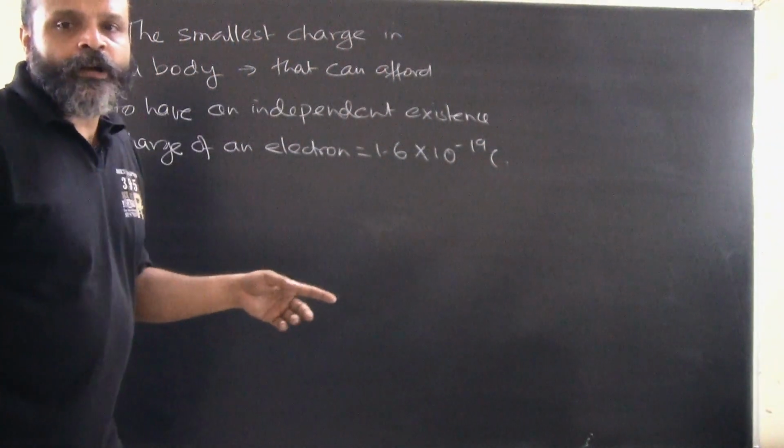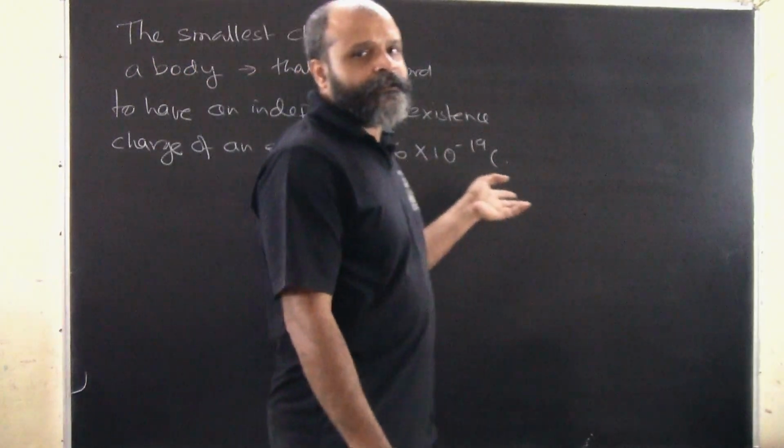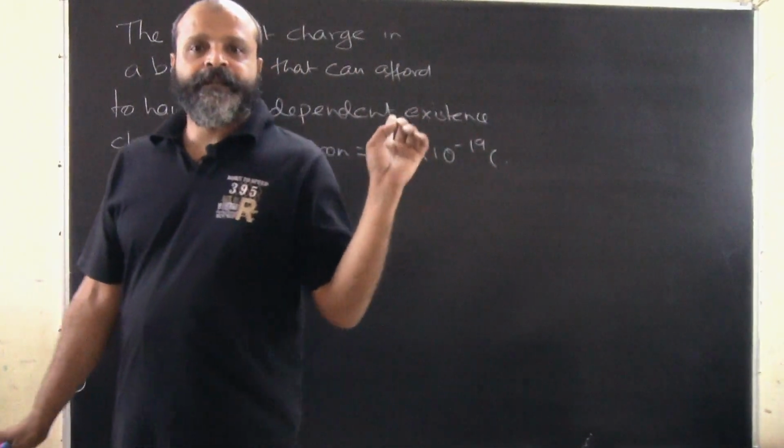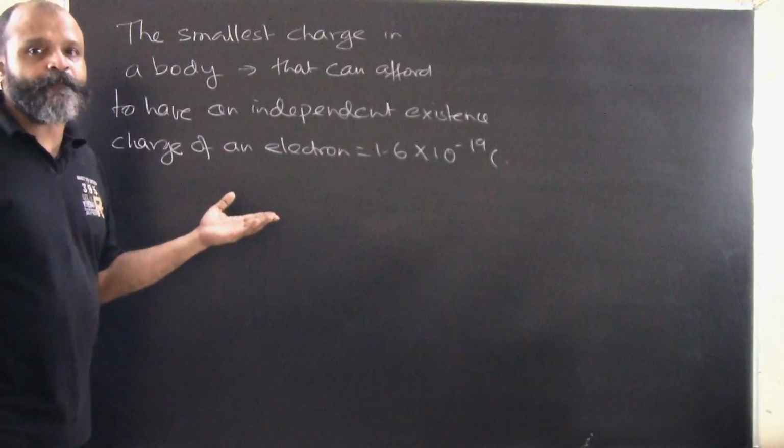For a proton, the sign will be different and it will be plus. Here it is minus.